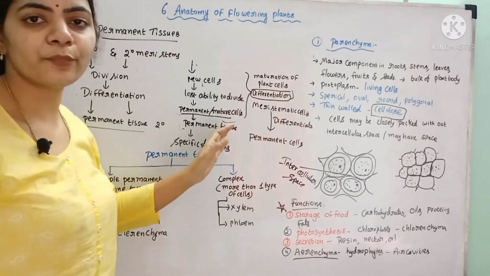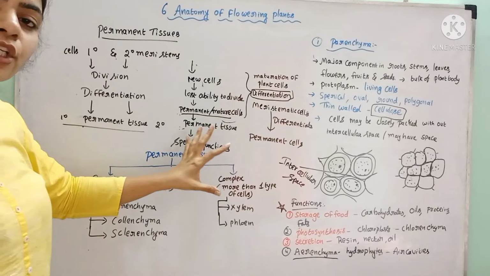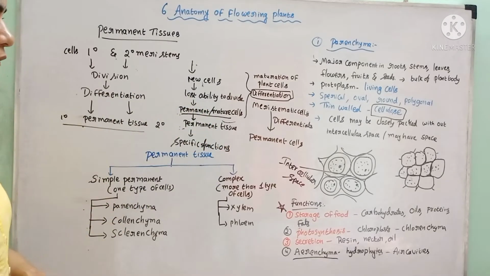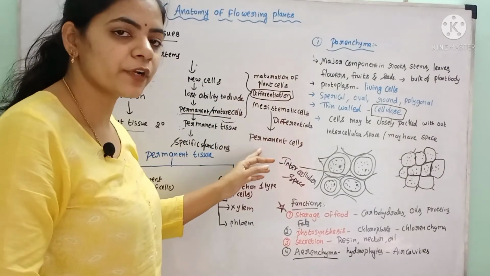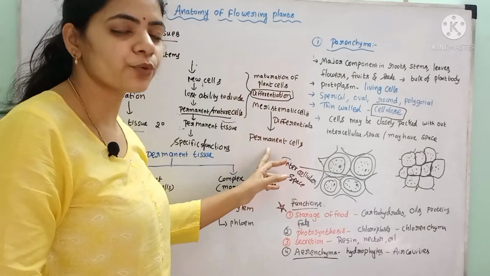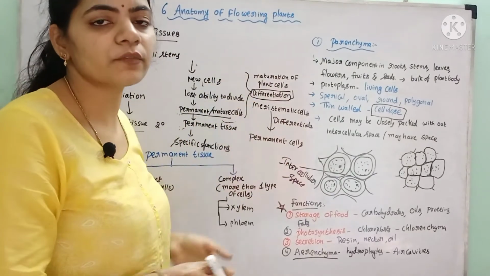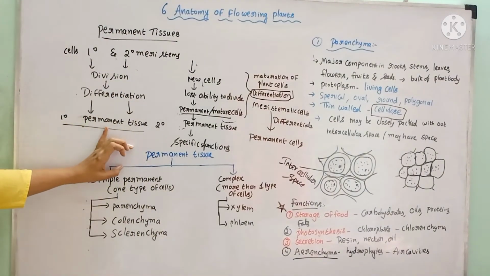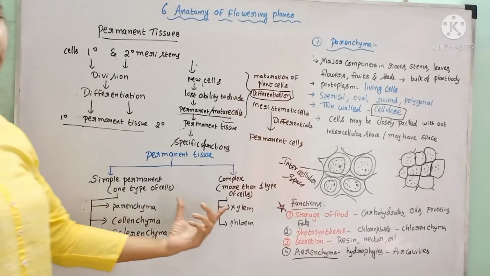Those mature cells or permanent cells will form only the permanent tissue, and these permanent tissues are assigned several specific functions to carry out in the future. And here these meristematic cells differentiate into the permanent tissue. What is differentiation? Differentiation is nothing but the maturation of the plant cells. The permanent tissue is classified into two types. They are simple permanent tissue and complex permanent tissue.